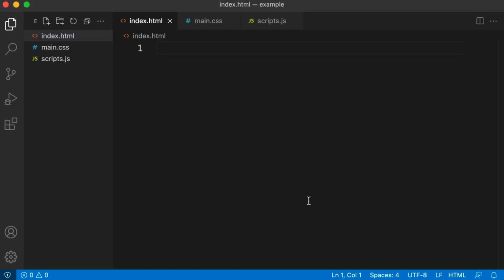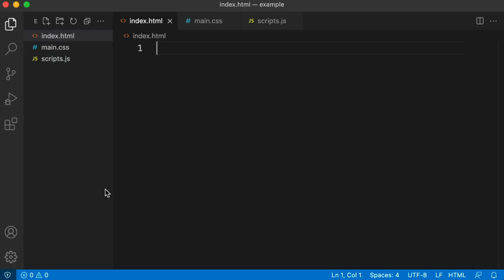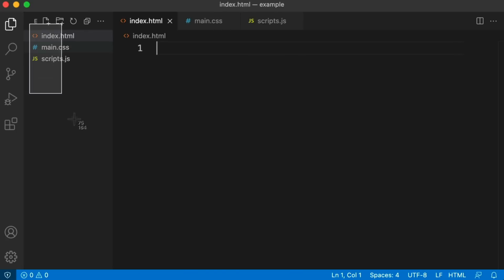That's enough talking about tabs and files, but let's keep talking about keyboard shortcuts. So if you need a bit more screen real estate, you can hide your sidebar by pressing Control or Command B, as in the bar of sidebar, B. Cool.